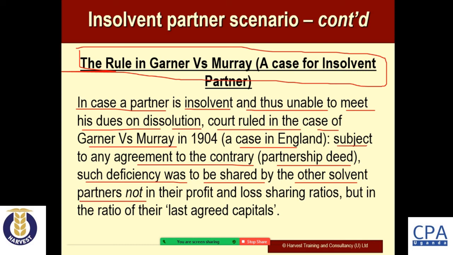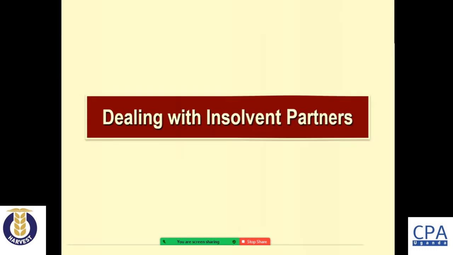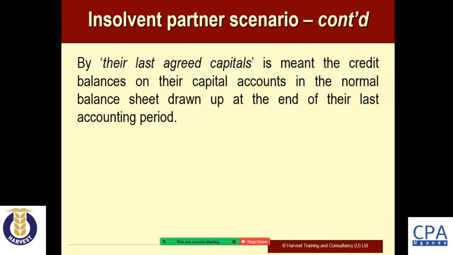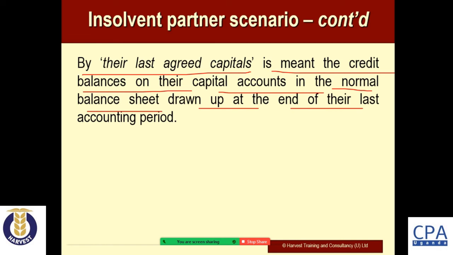So Wanda and Mwambu, the solvent partners, must now meet the balance. Now, this is shared not in the profit sharing ratios, but in the ratio of their last agreed capitals. By their last agreed capitals we mean the credit balances on their capital accounts in the normal balance sheet drawn up at the end of their last accounting period.